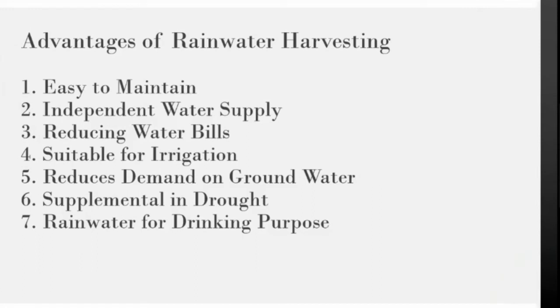And the advantages of rainwater harvesting are that it is easy to maintain, independent of water supply, and reduces the water bill. Instead of using motors to draw water to the tap, we can use this collected water for other regular purposes, so it automatically reduces the water bills. It is suitable for irrigation, and reduces the demand on groundwater and is supplemental in drought. As I said, this stored water is very useful during the period of drought, during high summer times. Rainwater can also be used for drinking purposes.